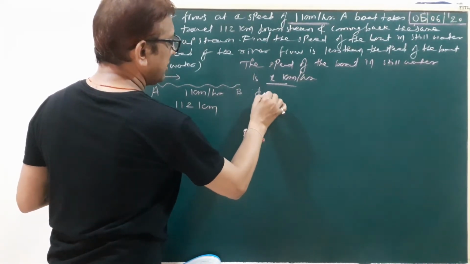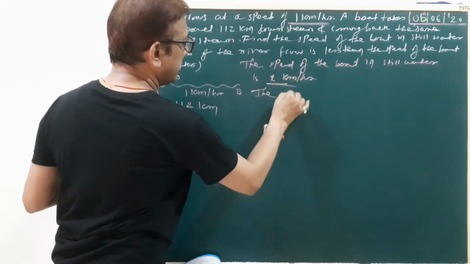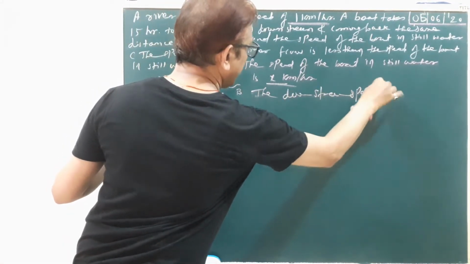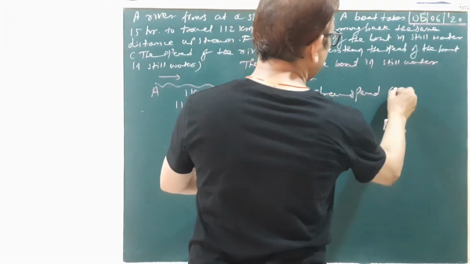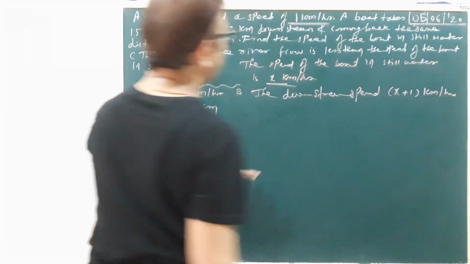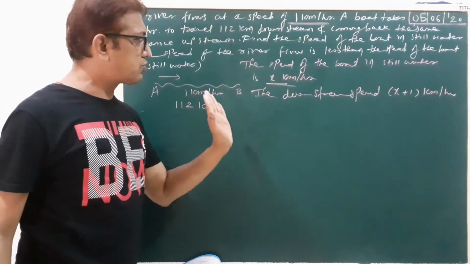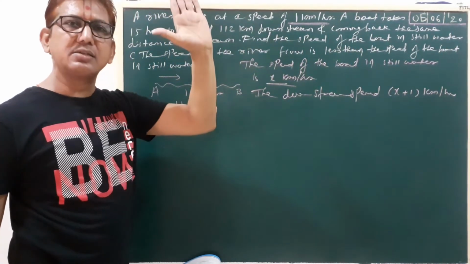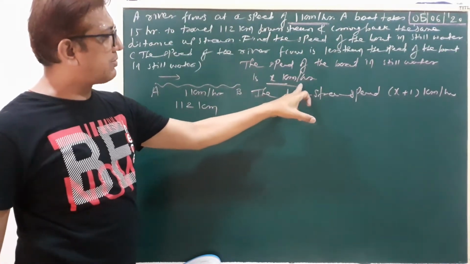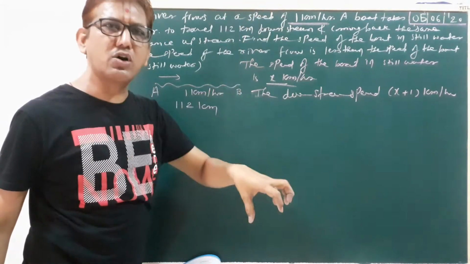Here we write the downstream speed. What's the downstream speed? x plus 1 kilometer per hour. Downstream, your speed will be increased, so add this number. Already x kilometer per hour is the speed of the boat in still water.